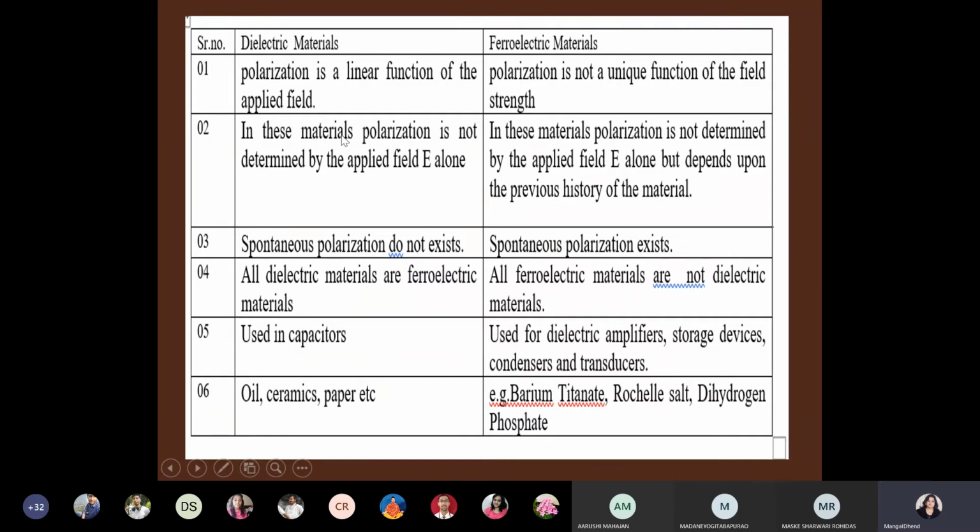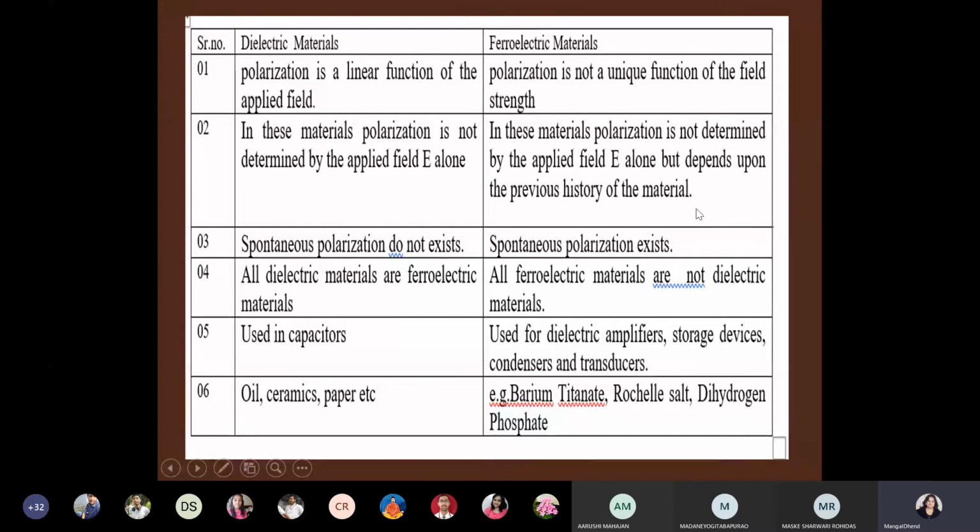In dielectric materials, polarization is not determined by the applied electric field E alone. So E is not the only factor which affects polarization. You have to see on what factors polarizability, that is permittivity, depends. A number of factors are there; the number of molecules per unit volume is important. But in ferroelectric materials, polarization is not determined by the applied electric field alone, but it also depends upon the previous history of the material. Suppose now I take barium titanate.